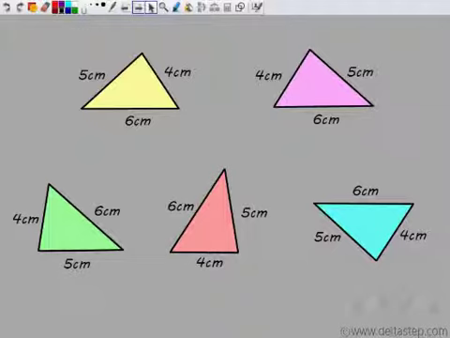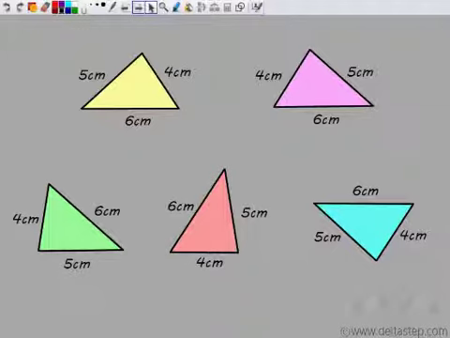This is a rotation. If I rotate this image clockwise, I would get something like this. Rotating this anti-clockwise, I would get something like this. So basically, each of these is nothing but a rotation or a reflection of this image. Hence, I can say that they're all congruent because rotations and reflections give me congruent images.